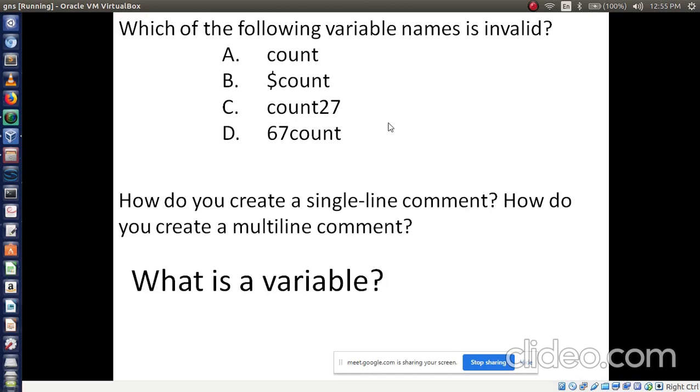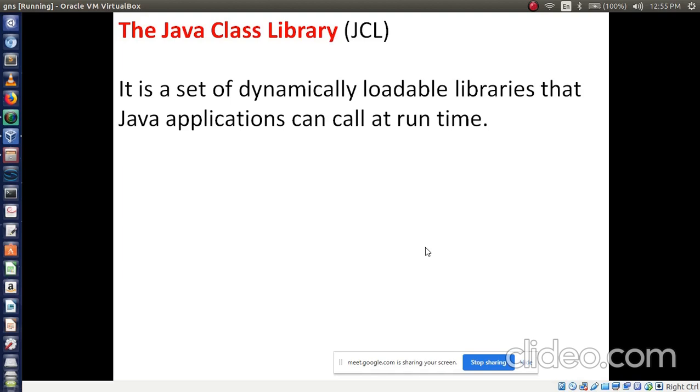Slash, forward slash. Okay. Then do you know what a variable is? I explained it in the first slide only. Okay, a memory location. We give a name to a memory location, and we can call that a variable. I hope you understood this concept.